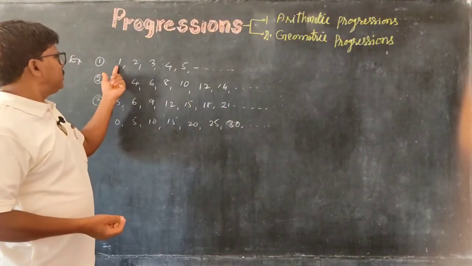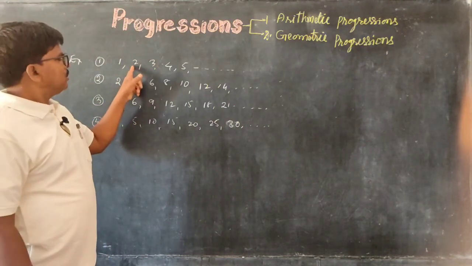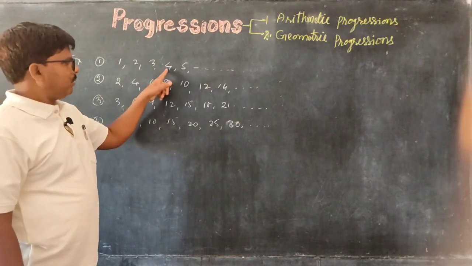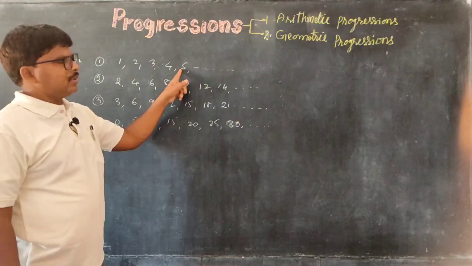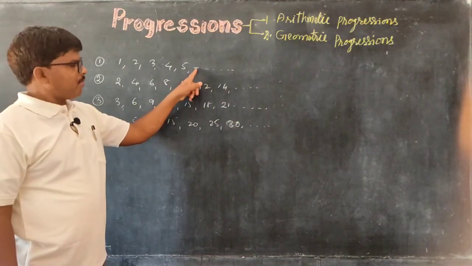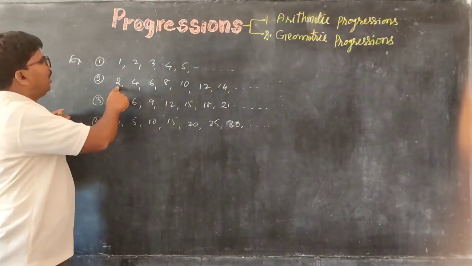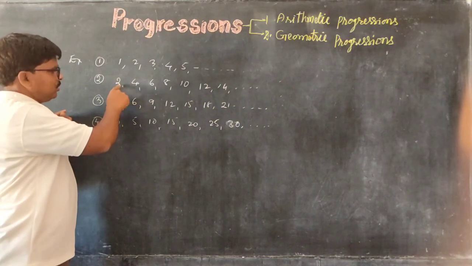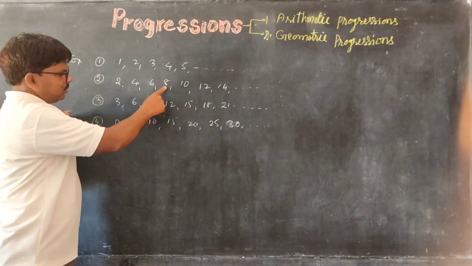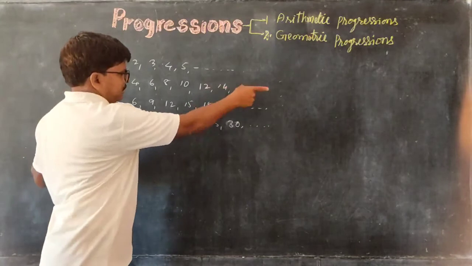If you add 1 to 1 you get 2, add the same number 1 to 2 you get 3, add 1 to this, 4, add 1, 5, next add 1 to 6, 7, like that. Similarly, 2: add 2 to get 4, 4 plus 2 is 6, again plus 2, 8, add 2, 10, again add 2, 12, add 2, 14, like that.